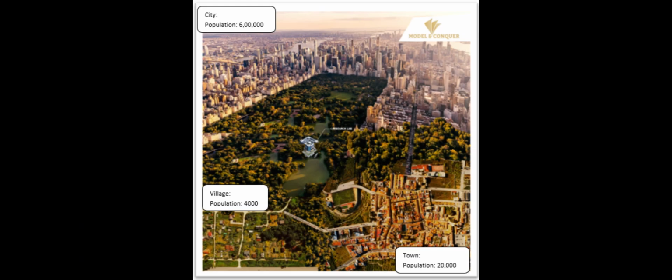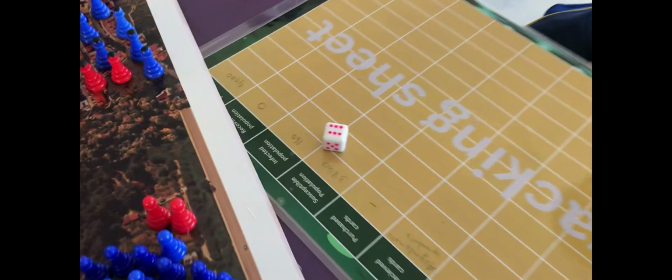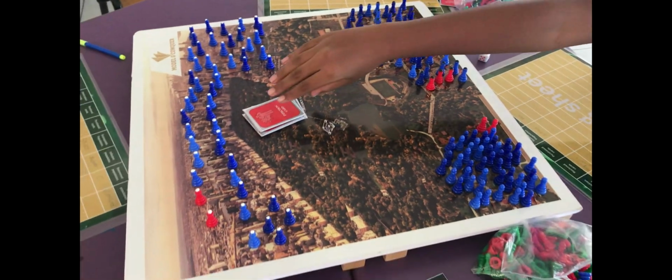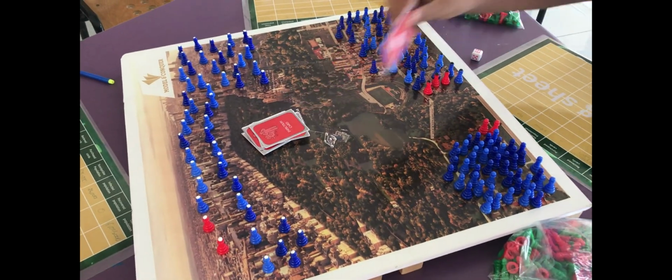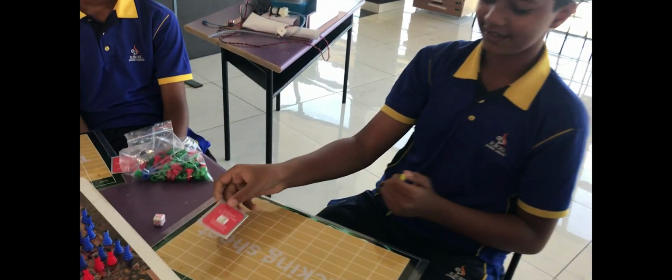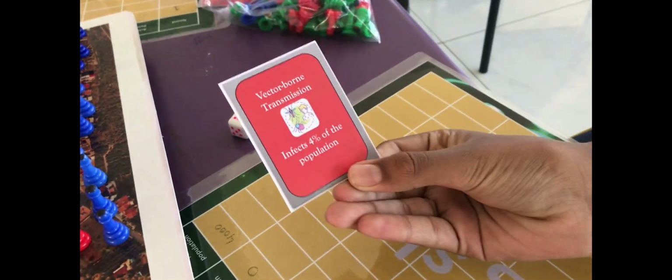The game has three zones: village, town, and city. It is a three-player game. Each player gets to choose a zone and acts as the head of the zone, Sarpanch, Zilla Panchayat head, or Mayor, to control the spread of the virus by taking necessary actions. The player with the lowest infected and highest recovered population and most accurate predictions wins the game.